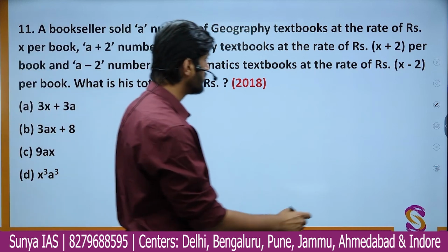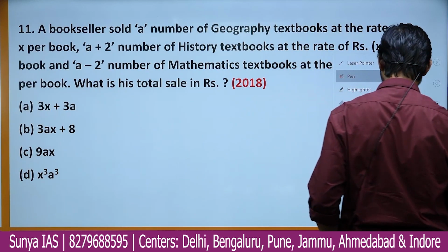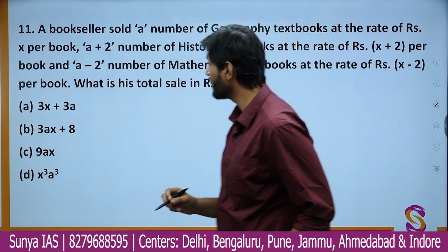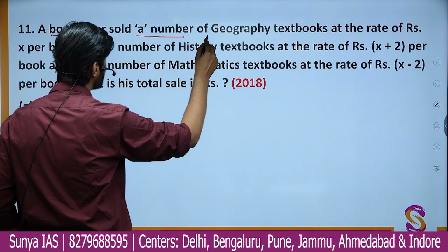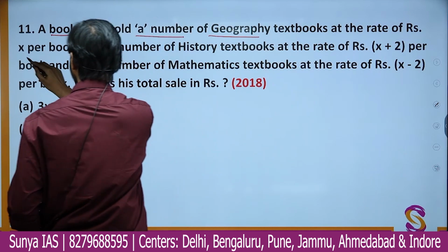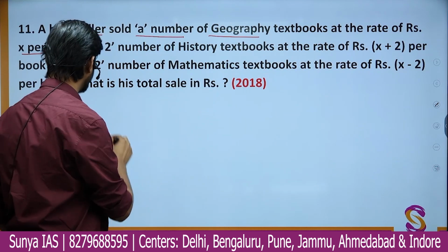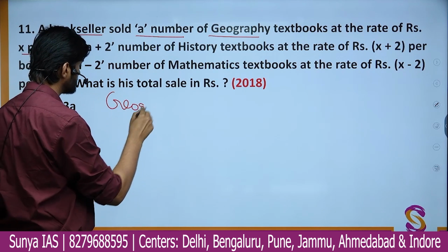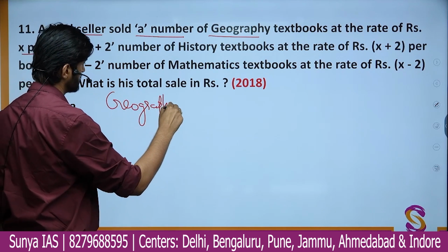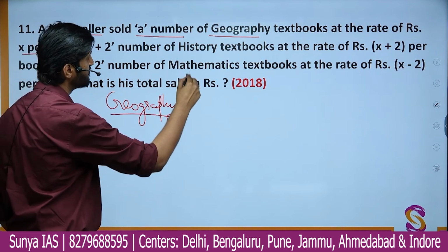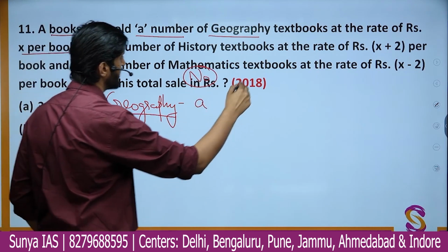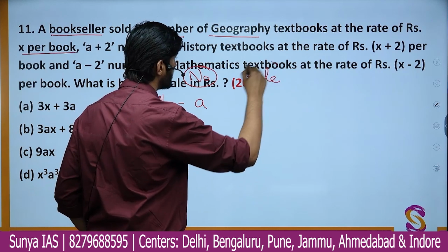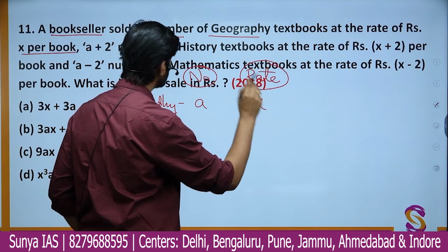Okay, so same idea here also. We have a situation in which a bookseller is selling a number of geography books at the rate of rupees X per book. So when we talk about geography, what is the number of books? The number is nothing but A. And what is the rate? Rate is nothing but X rupees per book.